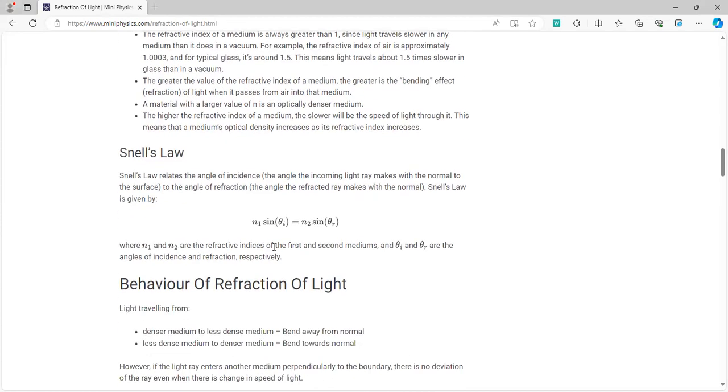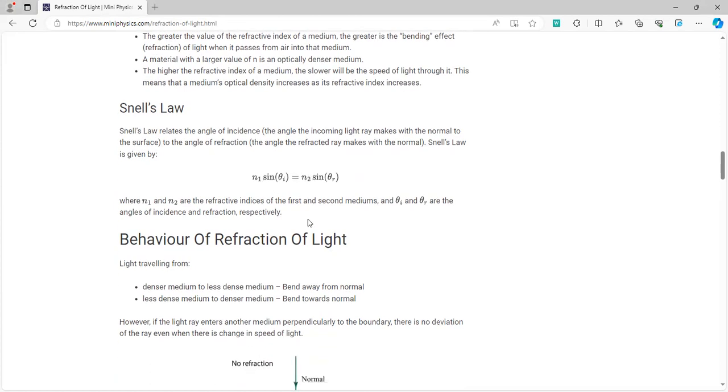Similarly, Snell's law relates the angle of incidence to the angle of refraction by n1 sine theta1 equals n2 sine theta2, where n1 and n2 are the refractive indexes of the two mediums respectively.